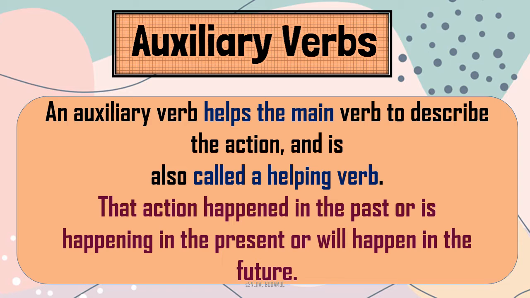Or he will be playing football tomorrow: future. I am busy now: present. So in every tense, they play an important part in helping the main verb to describe the action in that particular tense. So this is the main role of the auxiliary verb.